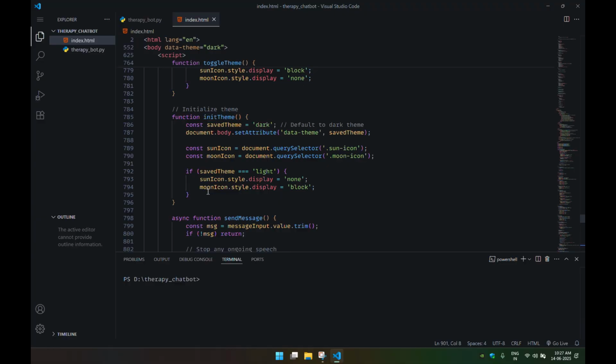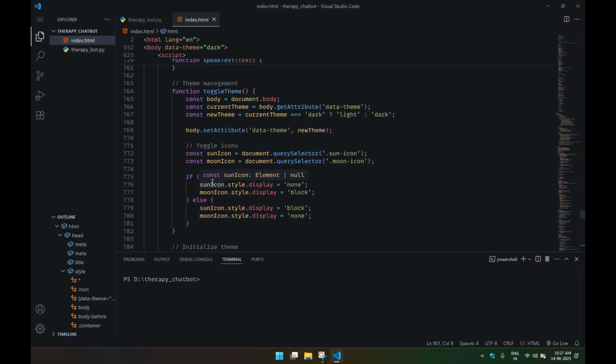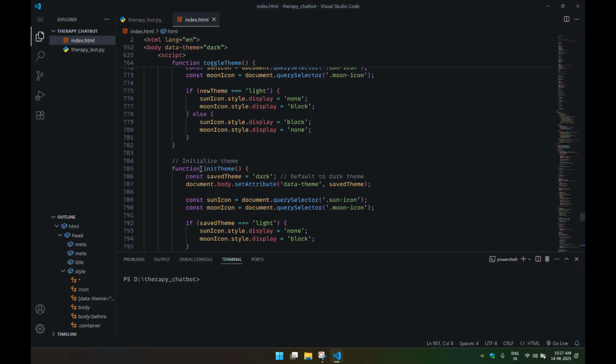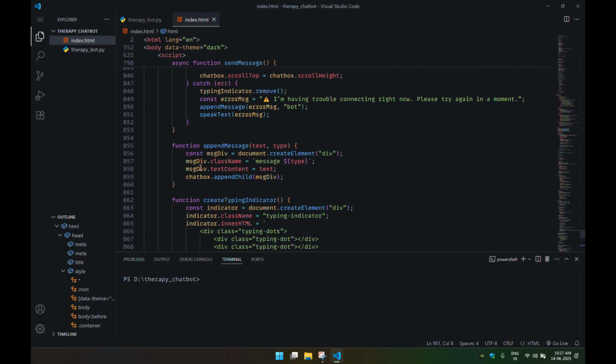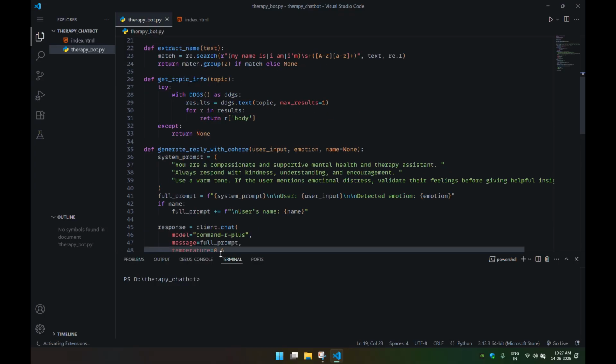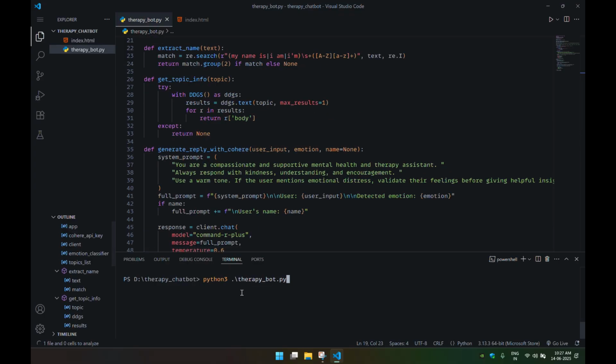So if I open, this is my HTML. The technology stack I use is very simple: HTML, CSS, Flask, and Python code. This is my front end code over here. What I did was I wrote a front end and connected it through Flask to a Python backend. This is my PY file, so let me run it. My PY is running.